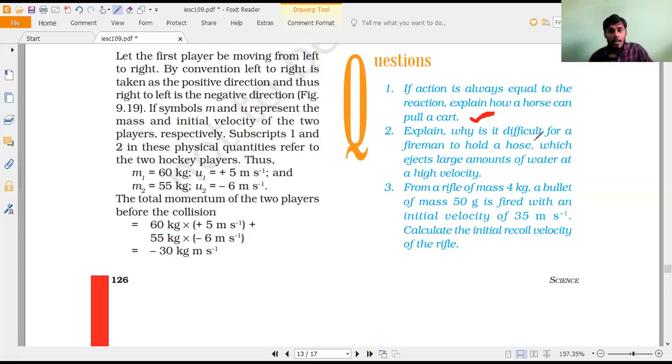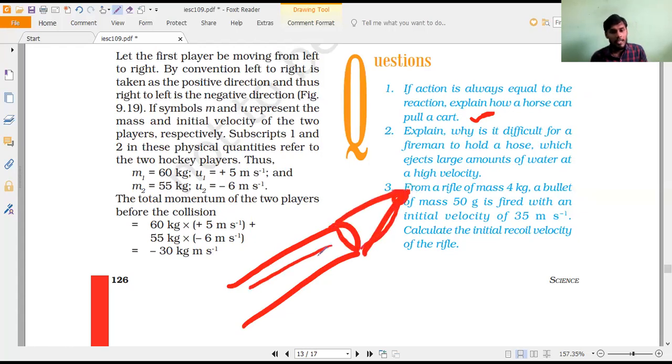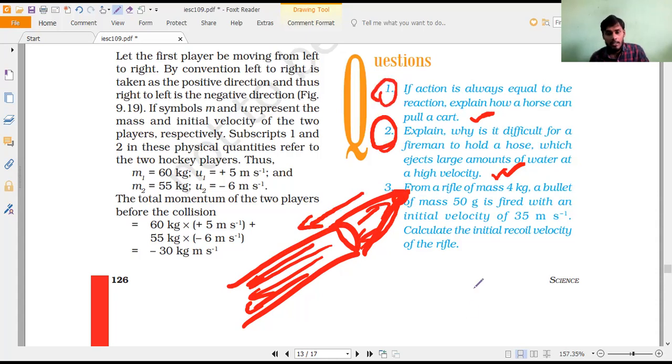Next one. Explain why a fireman holds a hose pipe firmly. Because when the water comes very forcefully from the hose pipe, the water exerts a backward force, so the pipe tries to escape from his hands. Correct or not? Yes, sir. That is the answer. As we know, a large amount of water comes out at high velocity, so the water exerts the same momentum and a backward force on the pipe. If the pipe is not held properly, it will escape from our hands. That is the second question. I have already taught you this, correct?